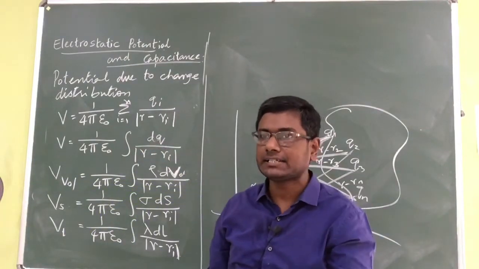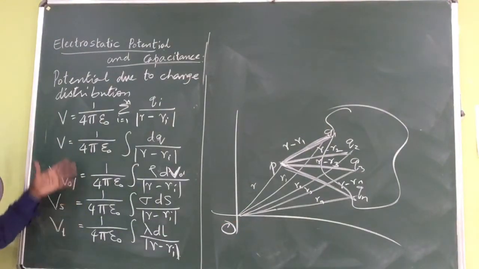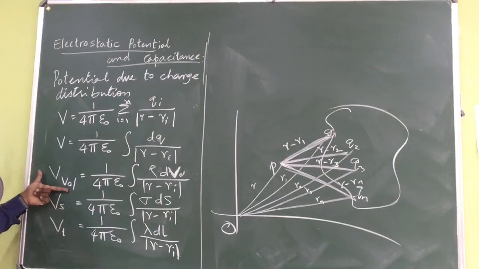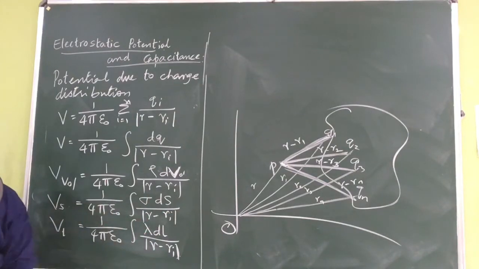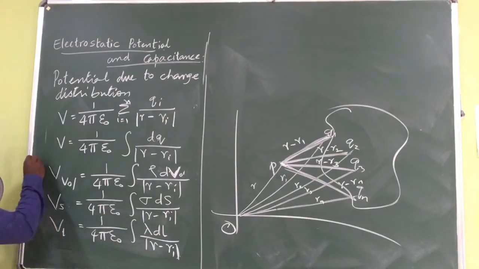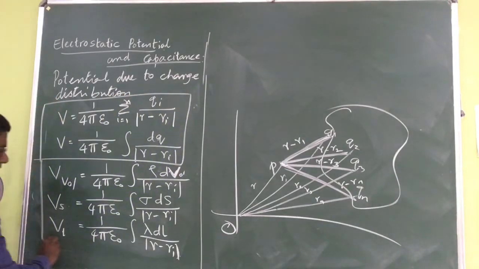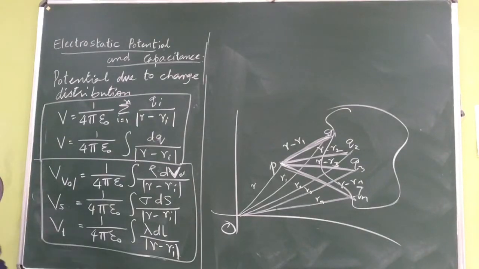In that case, we are going to use these three equations. If it is volume, this equation will help. If it is surface, the second equation, and if it is linear, it will be lambda. So these two are general equations, and these three are particular equations which give us the answer for individual situations.